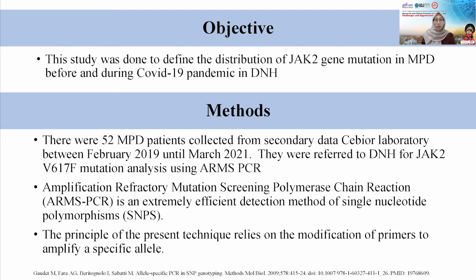ARMS-PCR has direct diagnostic use because it doesn't require hybridization steps. The principle of the technique relies on modified primers to amplify a specific allele. The 3' end of the primer is modified in such a way that one primer can amplify a mutant allele while the other can amplify the normal allele. Only a single set of primers can amplify a specific allele present in a sample during the reaction. Then, gel electrophoresis helps to examine the result.